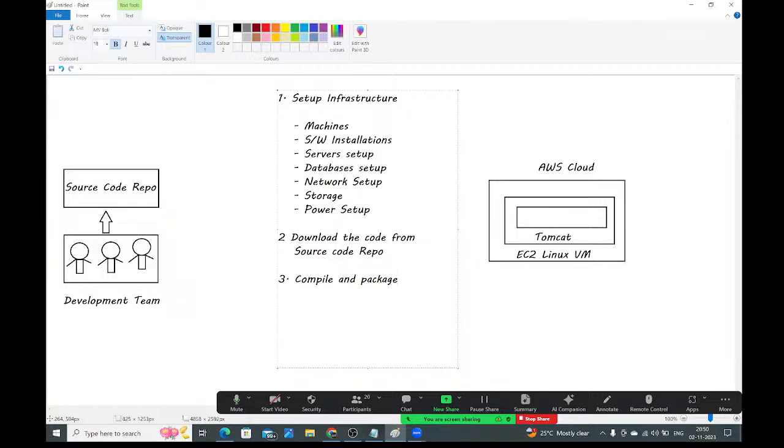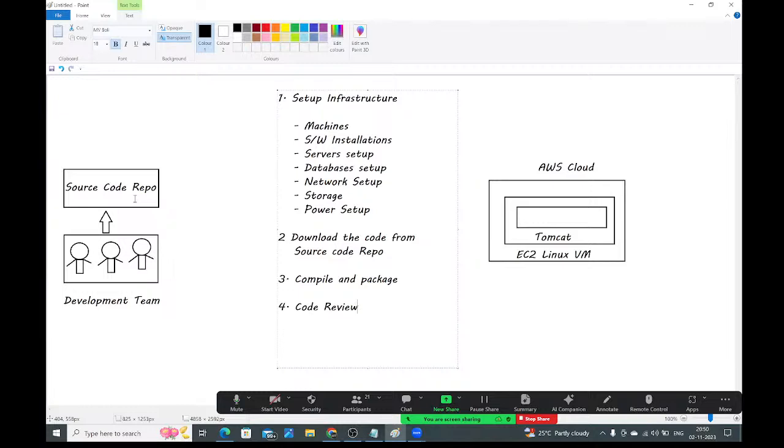Okay, so after this third step, we need to do the code review also, guys. Code review means what you will check: how the developers have written the code, whether they followed the coding standards or not, whether they have written the test cases or not, whether all the test cases are successful or not, and how much code coverage there is. As per industry standard, code coverage must be 80%. Whether it is 80% or not, all these things we need to review. For that, we will use some tools to do the code review, guys. As the fourth step, we need to do the code review, guys.